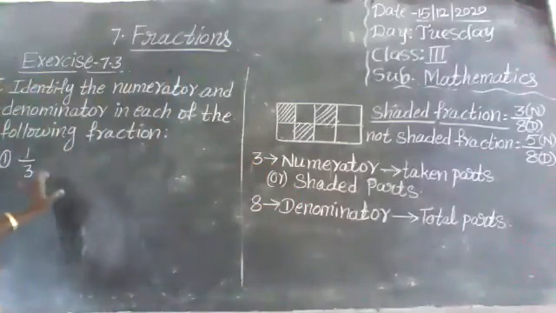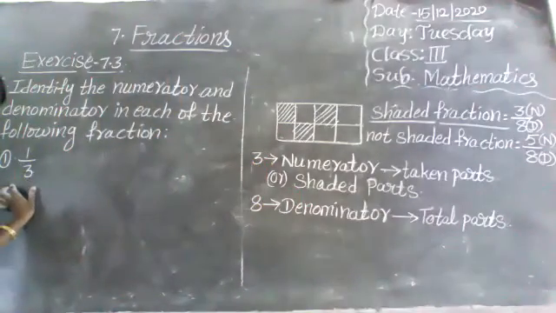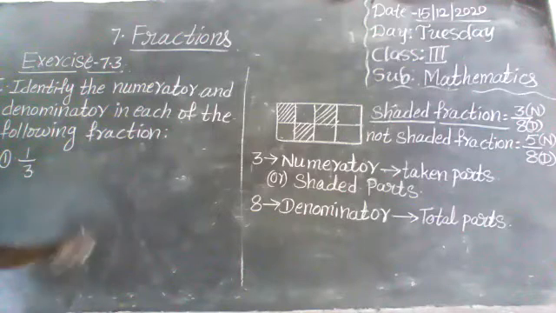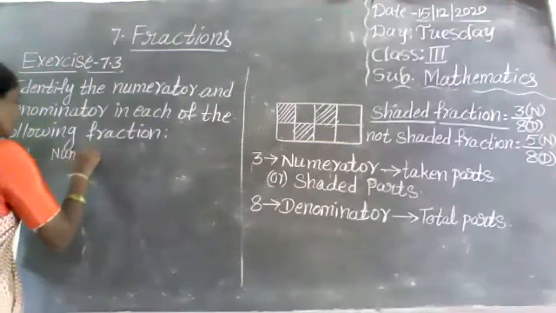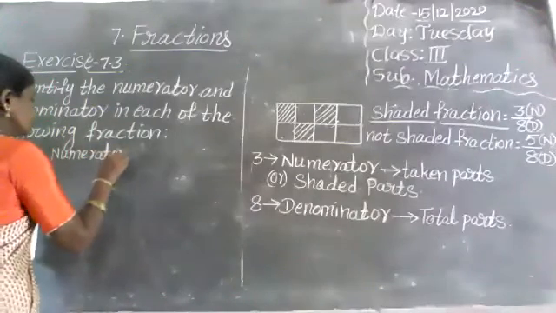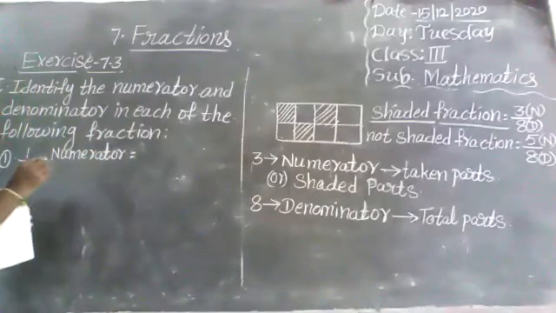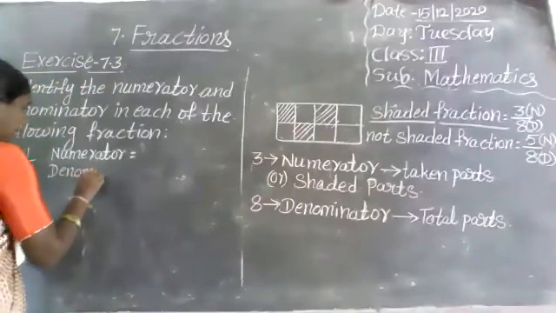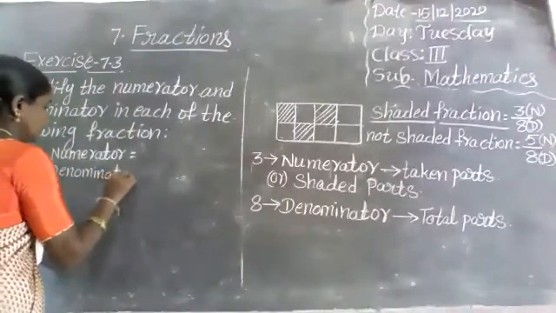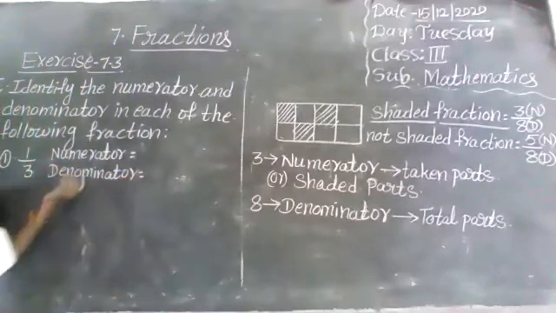So, here, 1 by 3. In this fraction, what is the numerator, what is the denominator? What is numerator?